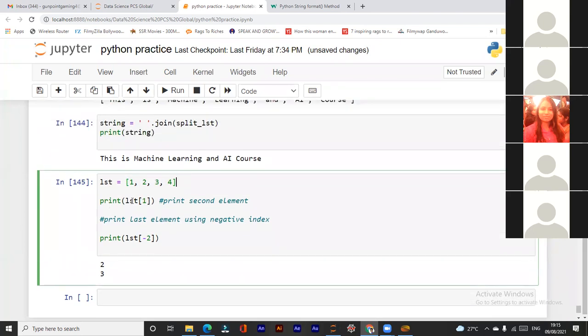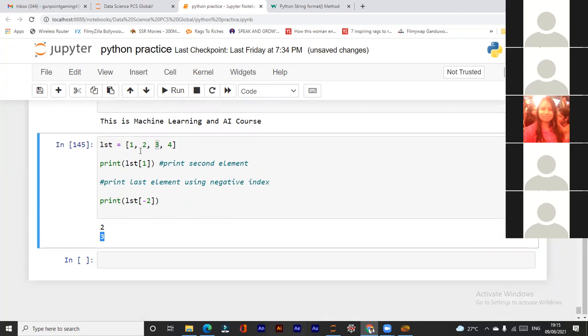See, here in the list, we have mentioned index number 1, not the number 1. Mostly people get confused that this is the number 1. No, here it is the index number, and index number 1 is 2. So we have print 2. Now index number minus 2, that is minus 1 and minus 2. So on the output we got 3. So don't confuse numbers with index number. If you write the name of the list and in brackets you write anything, that becomes the index number, not the item number.